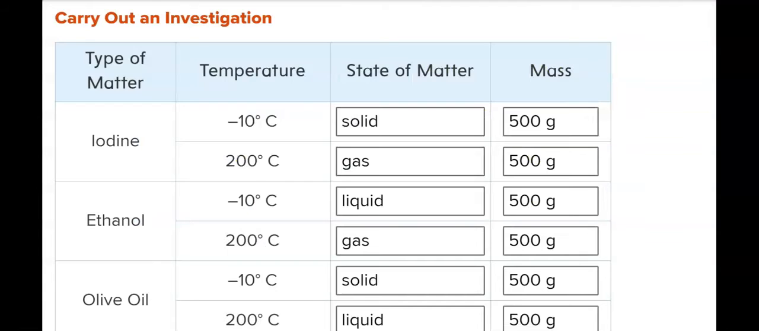So on the table on page 57, please copy the correct answer. Iodine at minus 10 degrees was solid. Then when we heat it, it turned to gas. Ethanol at minus 10 is liquid. Ethanol does not freeze, by the way. And when we heat it to 200, it turned to gas. And the olive oil at minus 10 was solid. When we heat it, it turns to liquid. It did not turn to gas. It turned to liquid.